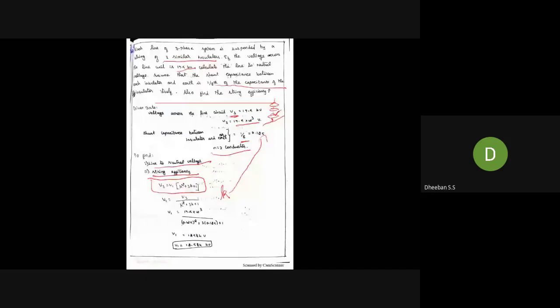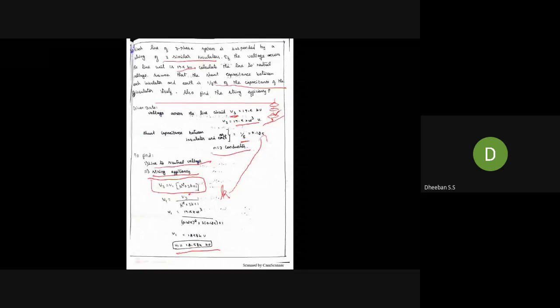So K square plus 3K plus 1. So the K value has to be substituted and you'll be getting V1 around 12.584 kV. Okay. So that is V1. So what they asked to find is line to neutral. So this is your line point and this is your neutral point. Okay, this is your line point and this is your neutral point. So they have given the voltage for this disk and this disk, and you have to add all the 3 disks. So that's what you are doing. So this V1 we have found out.